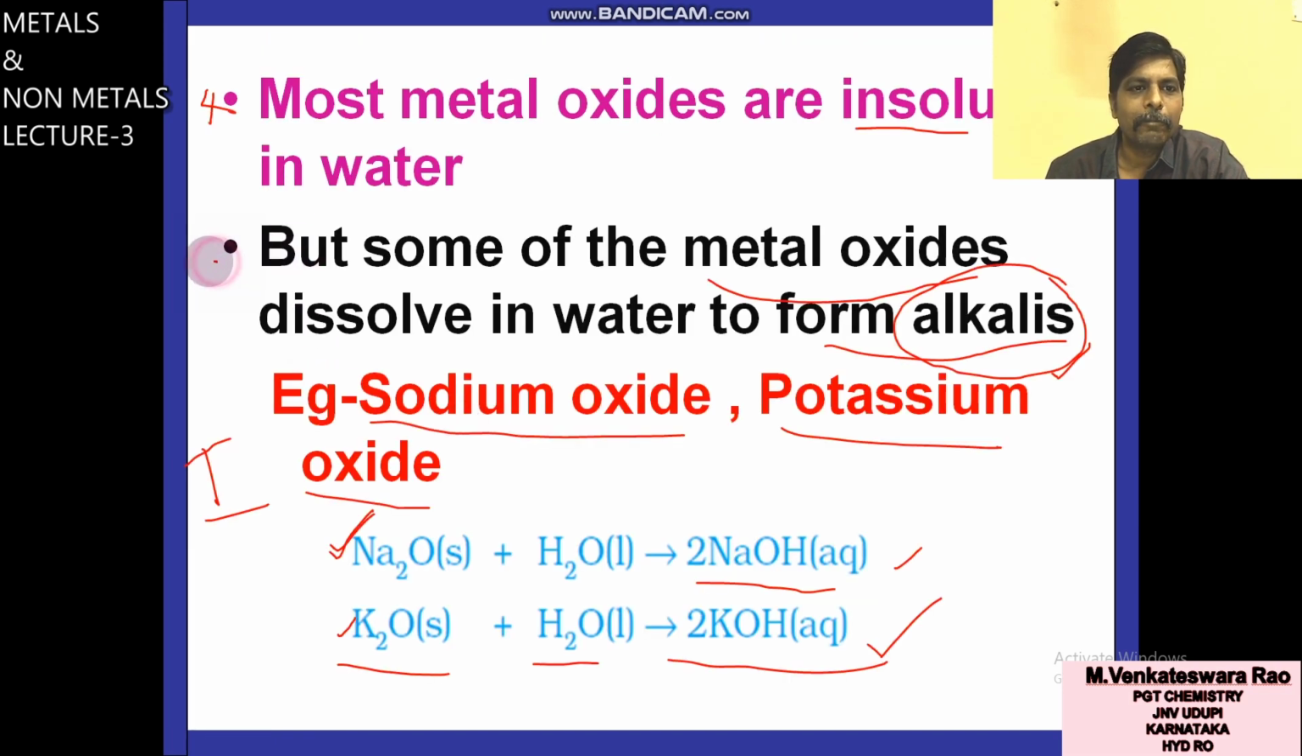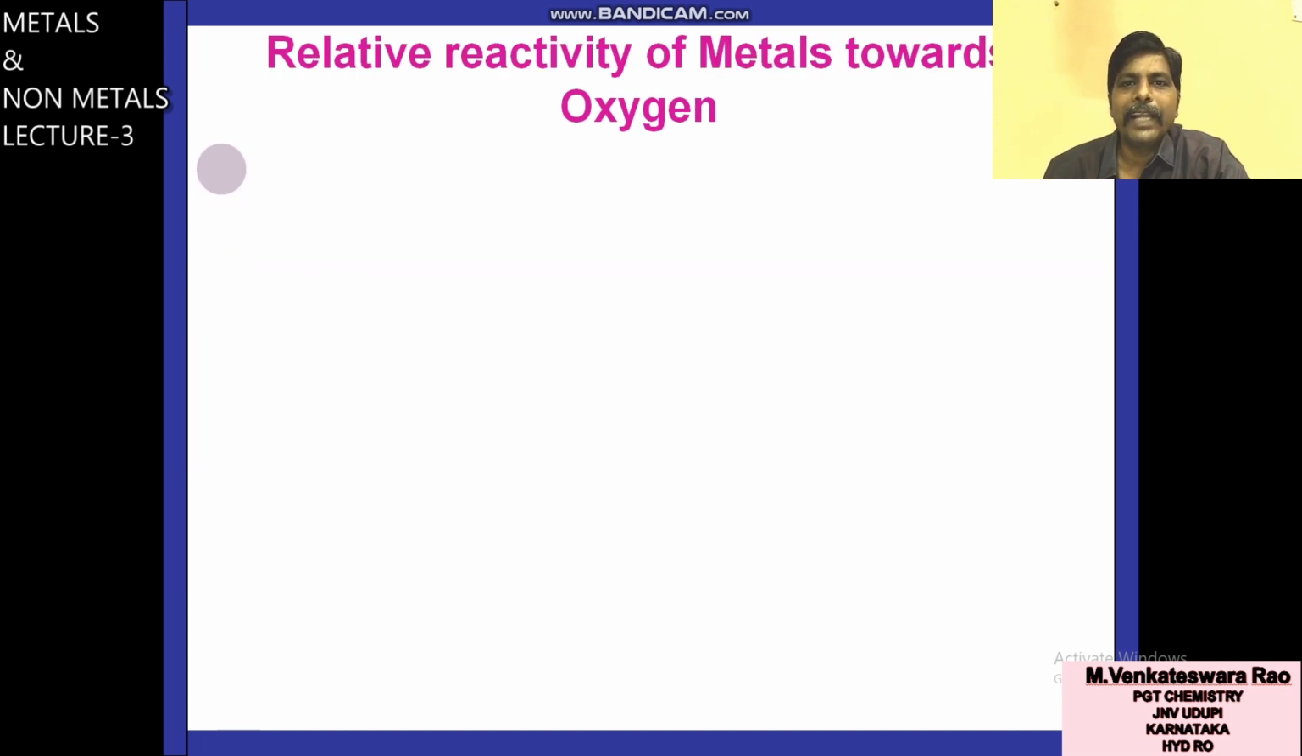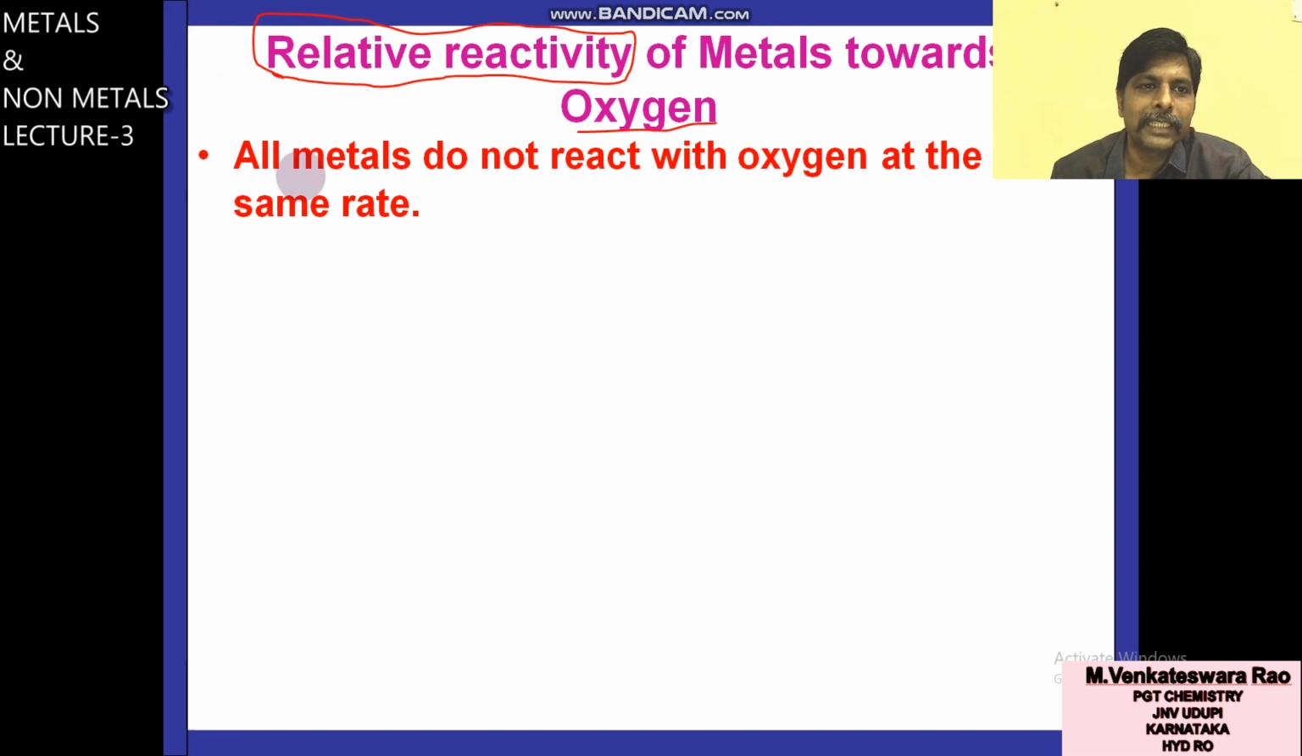So this is about point number 5, relative reactivity of metals. Reactivity means comparison of reactivity, because some metals react vigorously towards oxygen. Some metals react with oxygen with less velocity, less speed. So we will see the first case. All metals do not react with oxygen at the same rate. So some metals will react vigorously with oxygen.